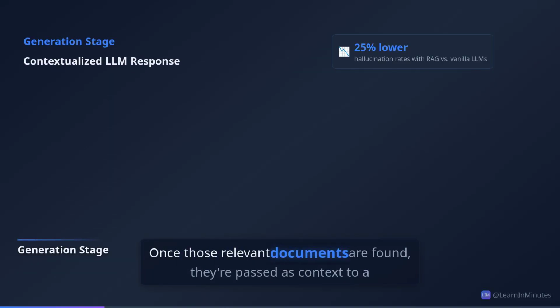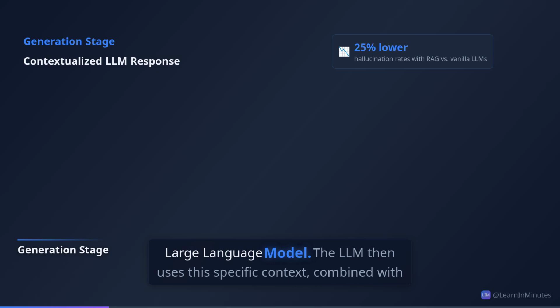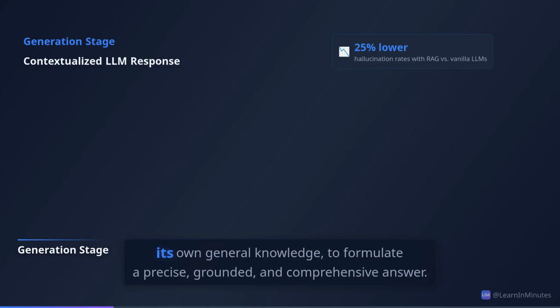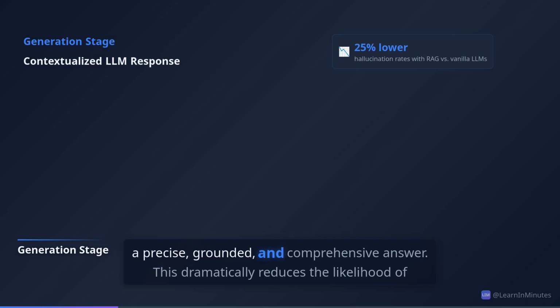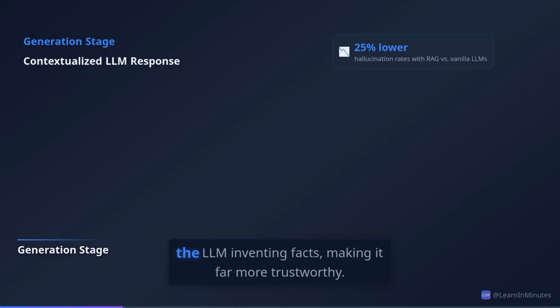Once those relevant documents are found, they're passed as context to a large language model. The LLM then uses this specific context, combined with its own general knowledge, to formulate a precise, grounded, and comprehensive answer. This dramatically reduces the likelihood of the LLM inventing facts, making it far more trustworthy.